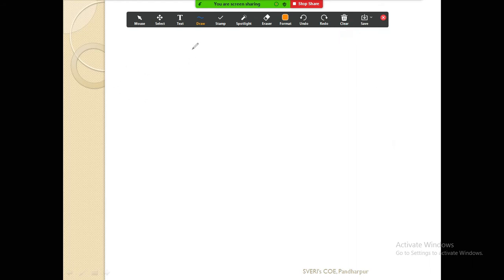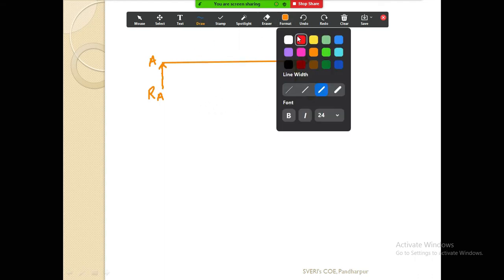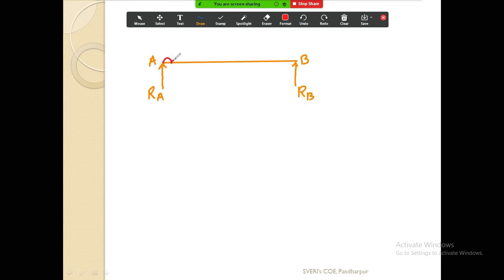So now, suppose this is the beam, some supports are provided to the beam, that is a simple support here at this point and at this point also. Here is the point B, this is point A. The reaction at this point A is RA, the reaction at this point B is RB, and you can say this the self weight of the beam, that is UDL. The value of the self weight is 5 kilonewton per meter.